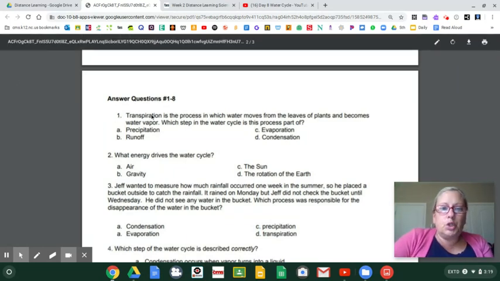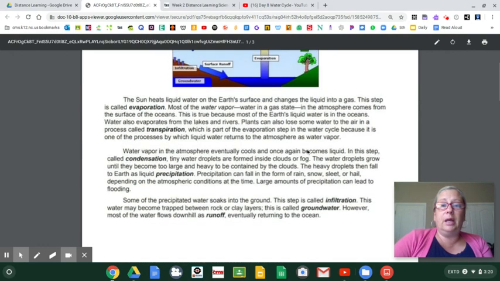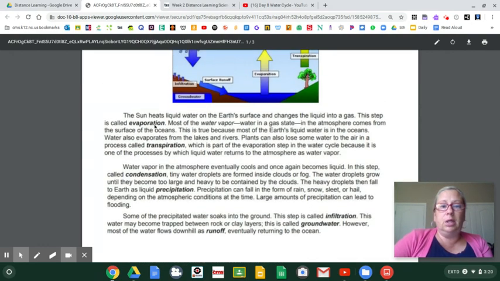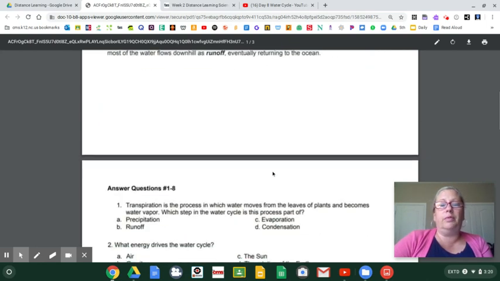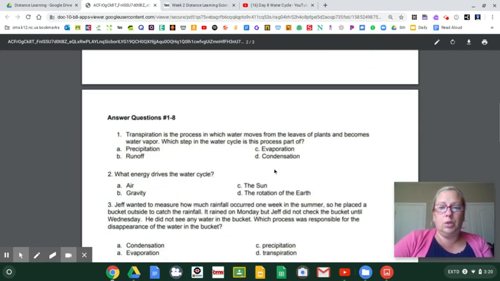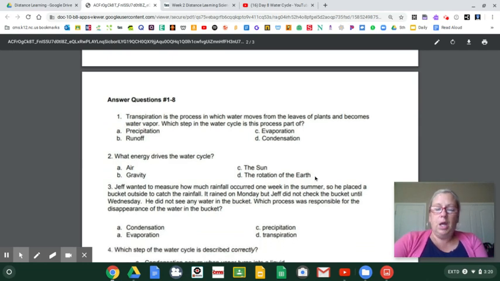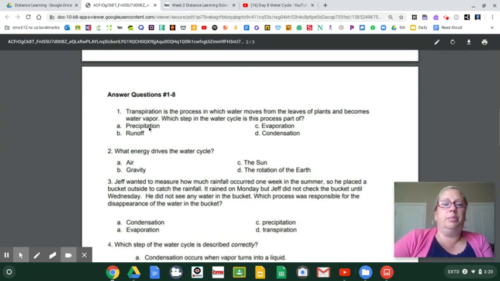Number 1, transpiration is the process in which water moves from the leaves of plants and becomes water vapor. Which step in the water cycle is this process part of? Well, I know that we just read about that. We said that transpiration is part of the evaporation process because they're both returning water vapor into the air. And so I think you can answer that question. Let's go. The first one, A is precipitation, B is runoff, C is evaporation, and D is condensation.